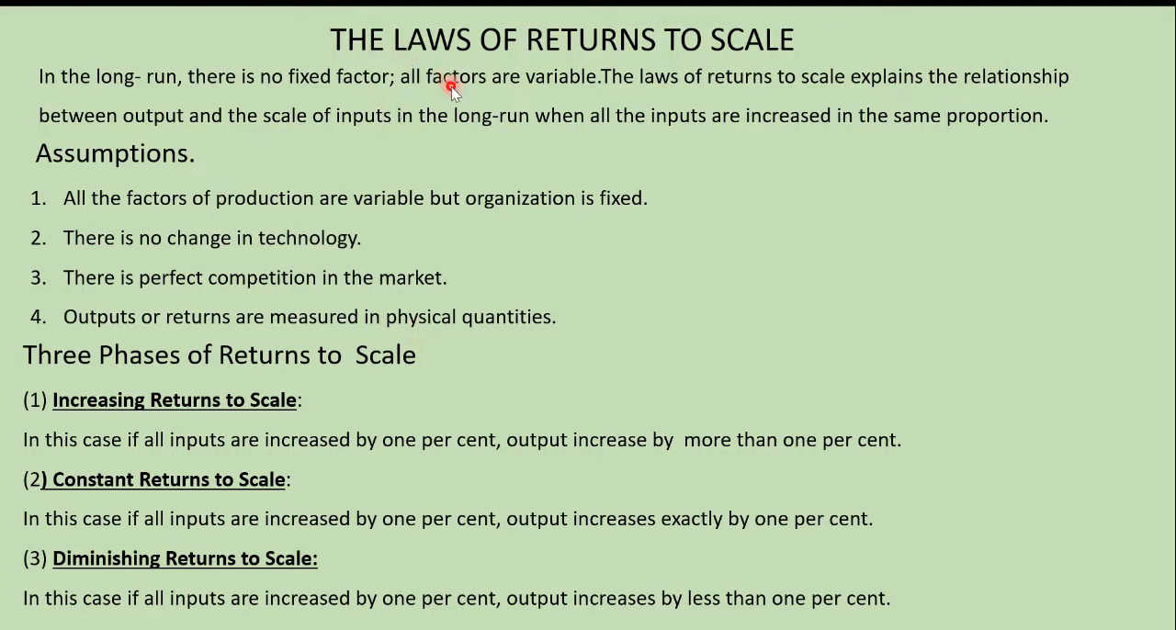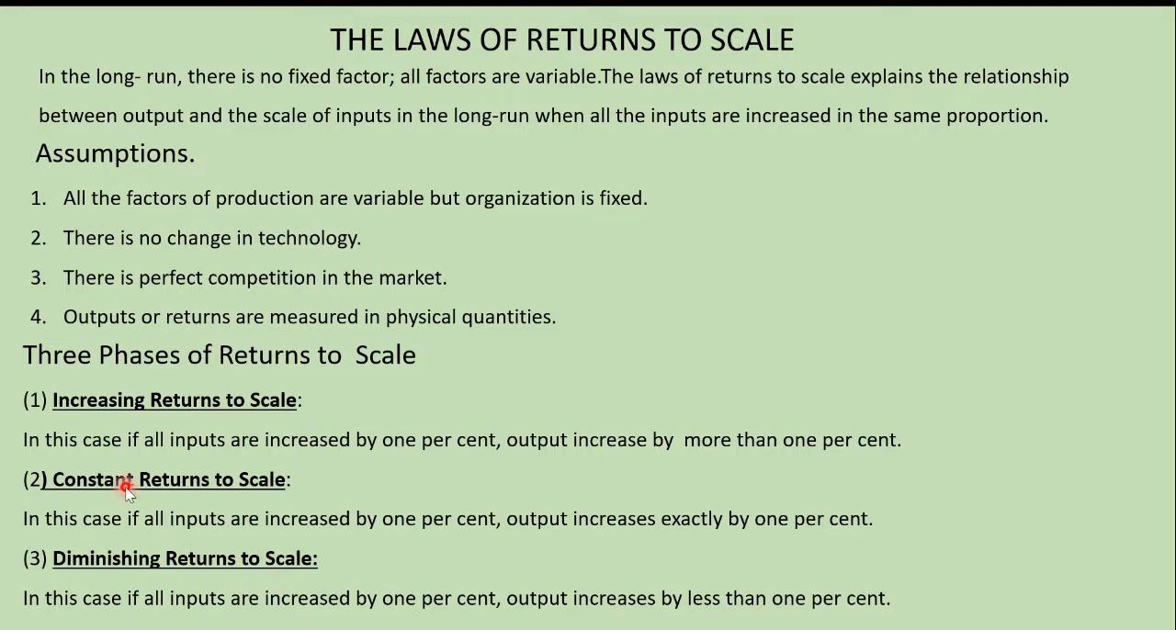So first you have to write what do you mean by the law of returns to scale. Then you have to write the assumptions. So in this law, there are three phases or three stages. What are they? The increasing returns to scale, the constant returns to scale, and the diminishing returns to scale. So in this law of returns to scale, we have three phases of returns to scale.